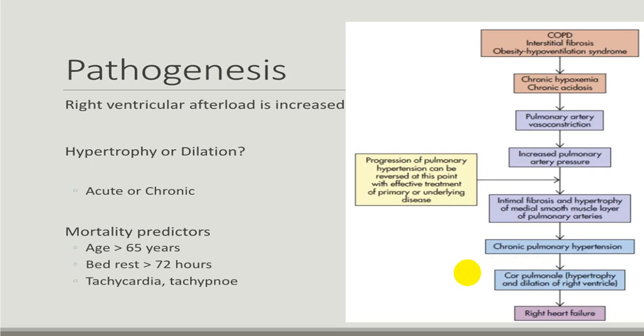So right ventricle undergoes hypertrophy as well as dilatation, and because of that, now there is a increased pressure in right ventricle that will have increased pressure in right atrium, increased pressure in superior vena cava and inferior vena cava, leading to right side heart failure. So this will be the pathophysiology in chronic cor pulmonale.